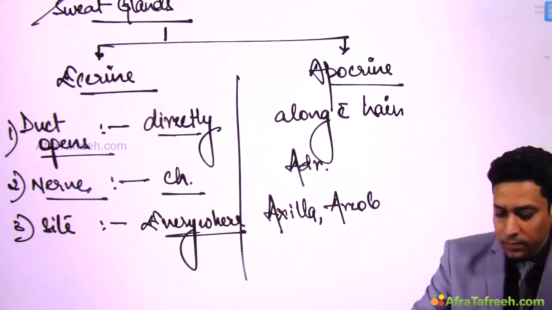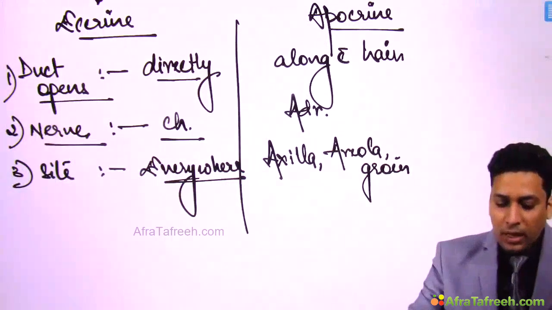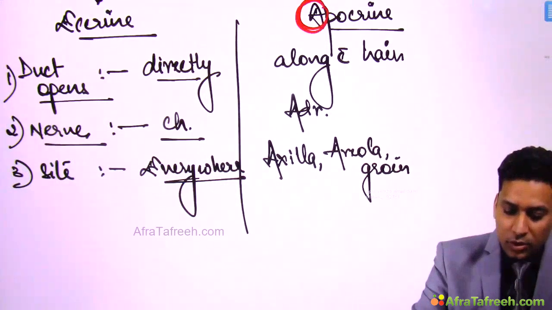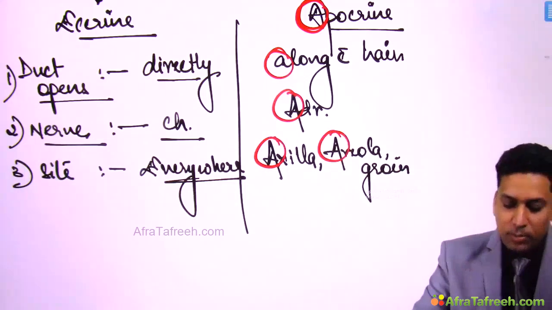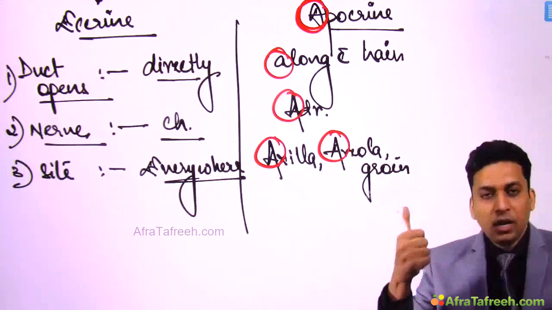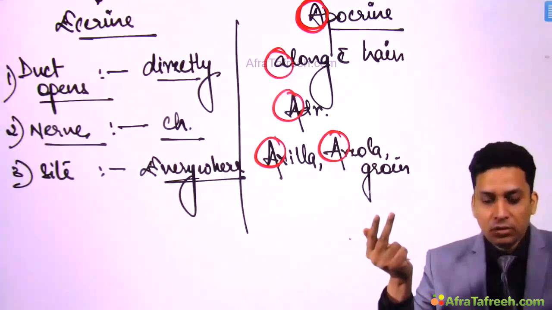areola, groin. I don't know whether you have noticed or not, but apocrine starts with A. So everything here starts with A. So all these points are so simple to remember. Okay, so apocrine, duct open along with hair follicle. These are under adrenergic control, mainly present over axilla, areola, also groin.